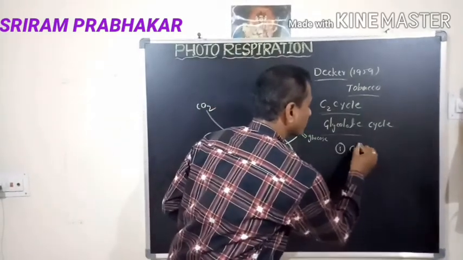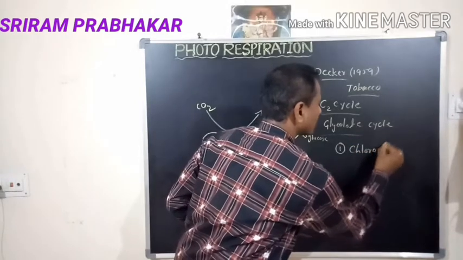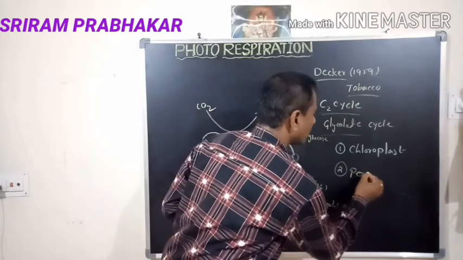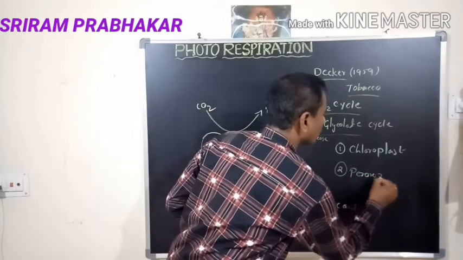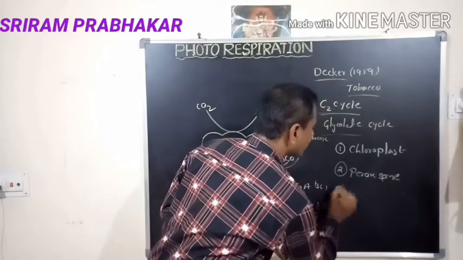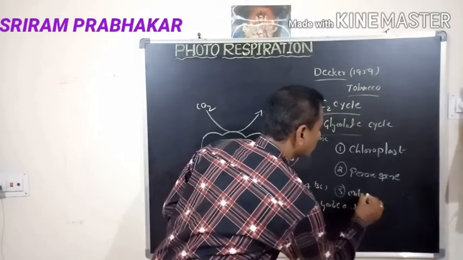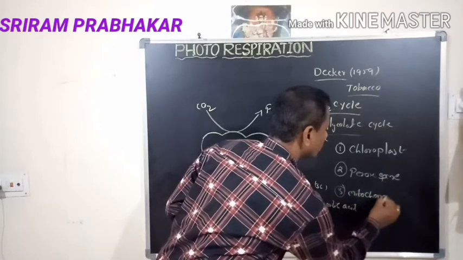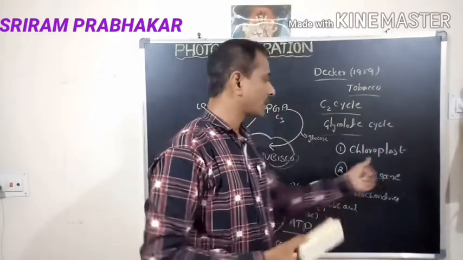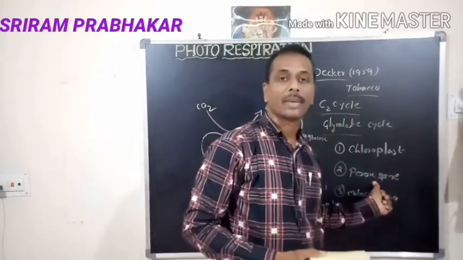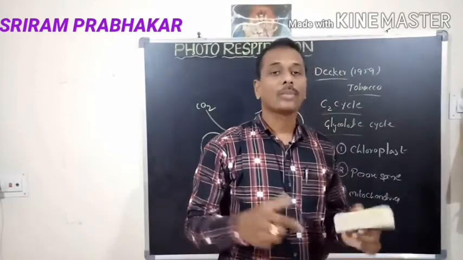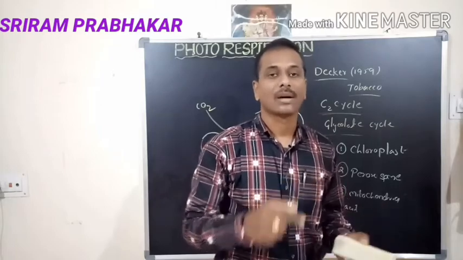One is the chloroplast, the second is the peroxisome, and the third cell organelle is the mitochondria. It is completed in these 3 portions. So how does the process take place, how is the mechanism completed here?